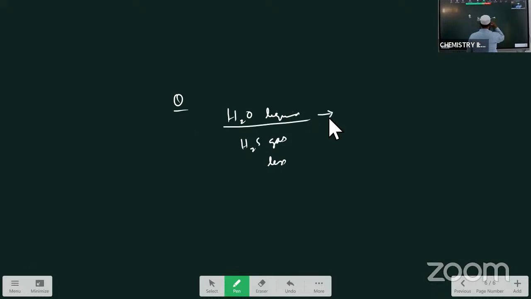Now, after the tailing of mercury, another important question: H2O is a liquid and stable one, while H2S is a gas having a lower boiling point. What is the reason? H2O is a liquid with a high boiling point because hydrogen bonds are present in H2O. Hydrogen bonding is the reason.